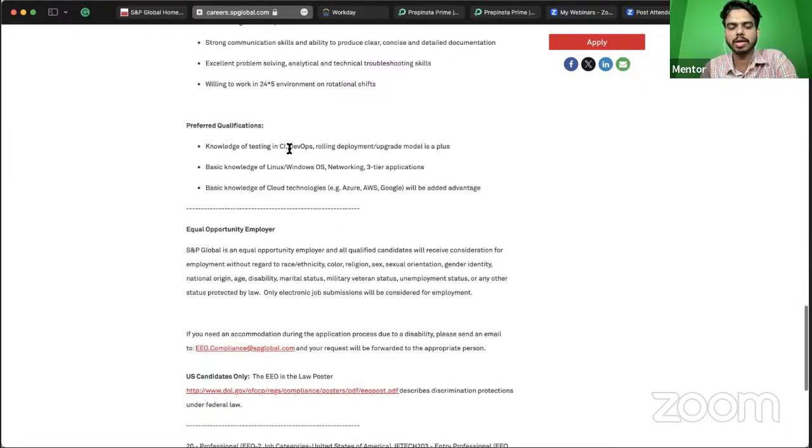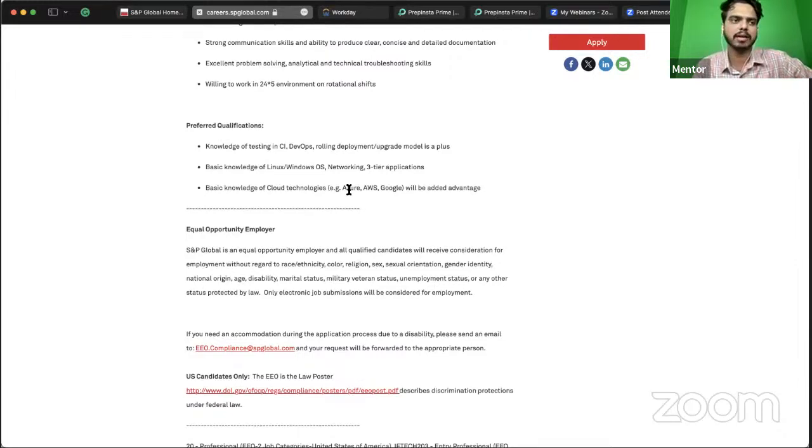You should know testing, and CI/CD or DevOps kind of thing. You need to understand how an end-to-end project works, so how continuous integration and continuous deployment work, using tools like DevOps. Then basic computer knowledge, whether you're on a Windows or Linux machine, along with some networking skills. And like I said, basic cloud technologies as well. You can pick Azure, AWS, or Google.